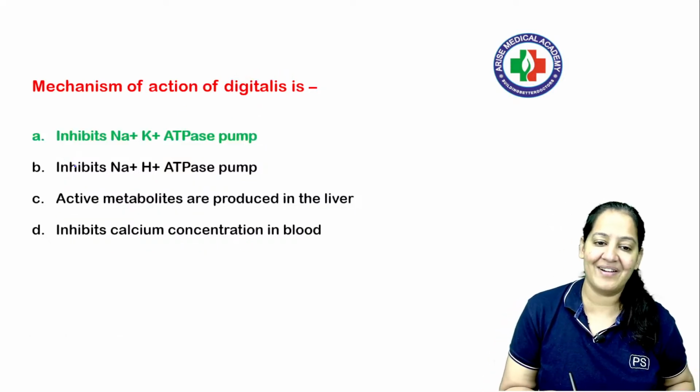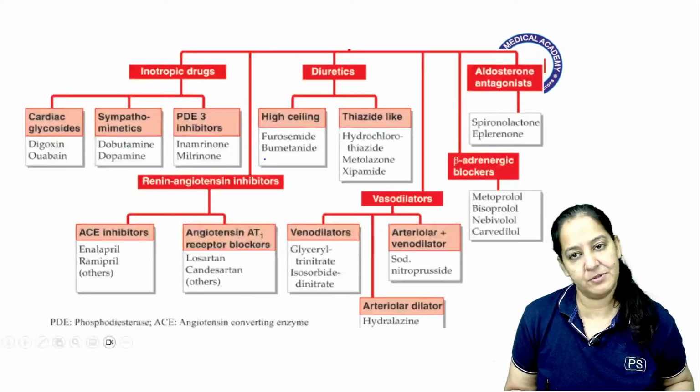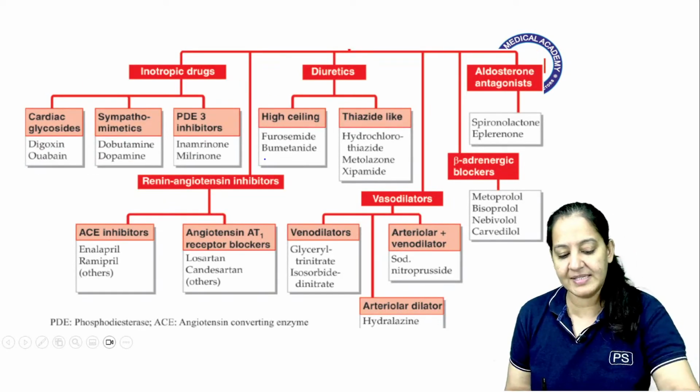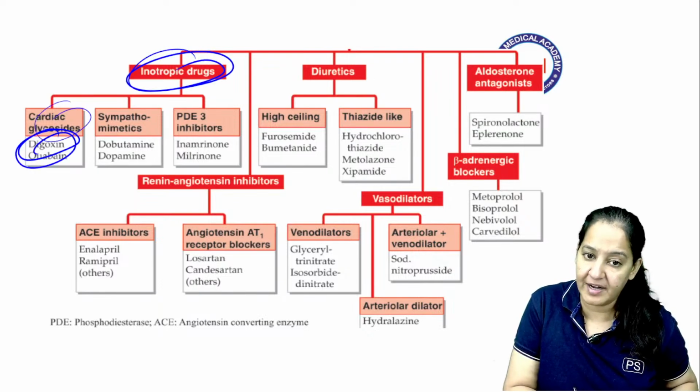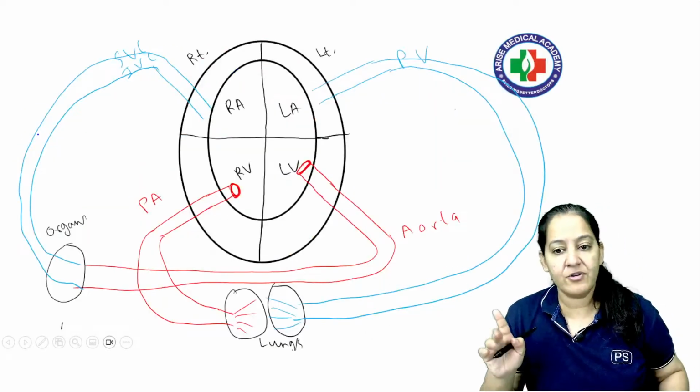Yes, the correct answer, you are right. It inhibits the sodium potassium ATPase pump. So let me explain the mechanism of action of digitalis. Digitalis is one of the inotropic drugs. You can see digitalis is one of the cardiac glycosides. It is an inotropic drug. It is a drug of heart failure.